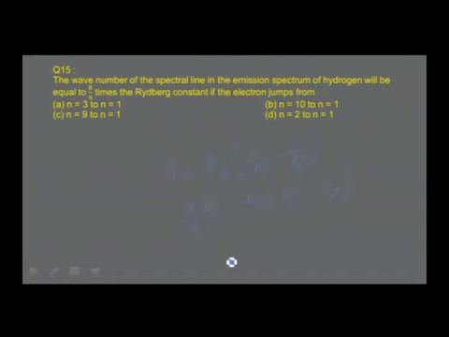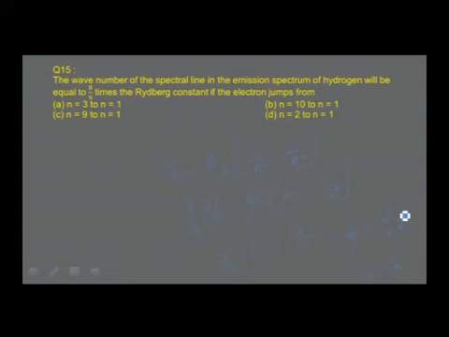Simplify, RH cancels, and you find 8 by 9 is equal to 1 by 1 square minus 1 by n square. Bring the 1 square to this side, it becomes 8 by 9 minus 1 is equal to minus 1 by n square. Simplify, you get minus 1 by 9 is equal to minus 1 by n square. That is 1 by 3 is equal to 1 by n, if you take the square root.